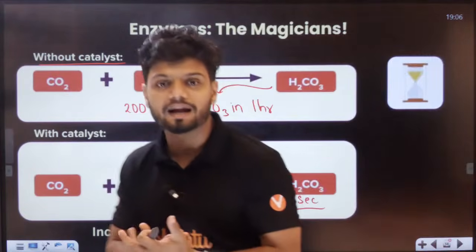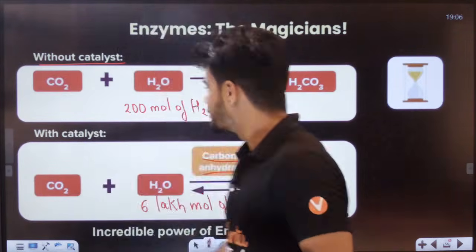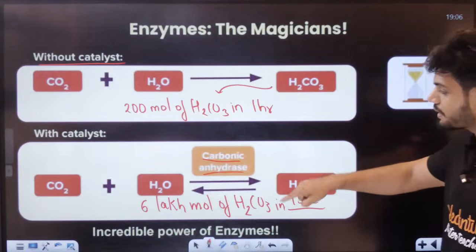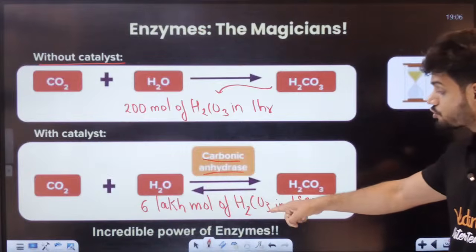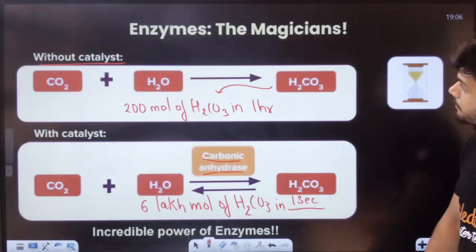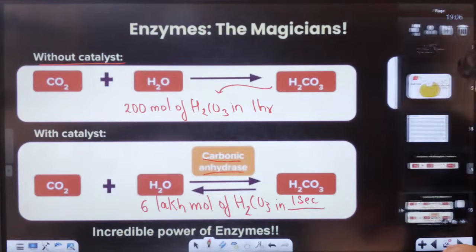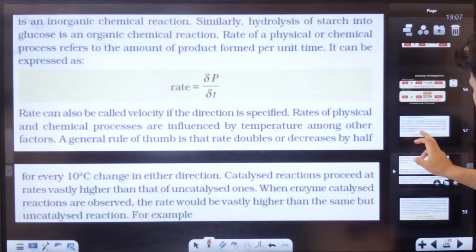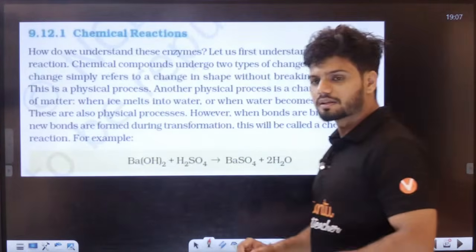That is the power of catalyst. All of you understood the power of catalyst? Crazy, you know, students. So here we got 200 molecules in 1 hour, but right now with catalyst we are getting 6 lakh molecules of H2CO3 in 1 second. That is the power of your magicians, called catalyst, students. Now, students, I want all of you to understand there is this entire reaction.